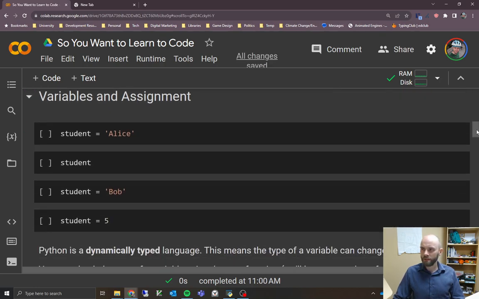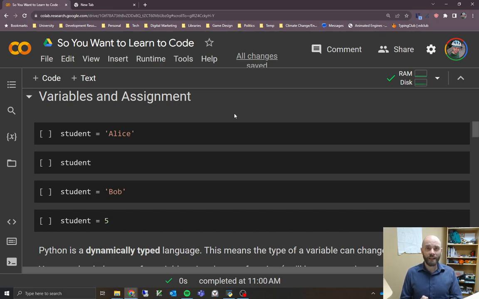So moving along. Now we're going to talk about variables and assignment. Everything we've done so far is just giving Python an equation or a string or something, and it gives it right back to us, which is not the most exciting thing. What we want Python to eventually do is start remembering things for us. We want it to store things in what's called a variable.